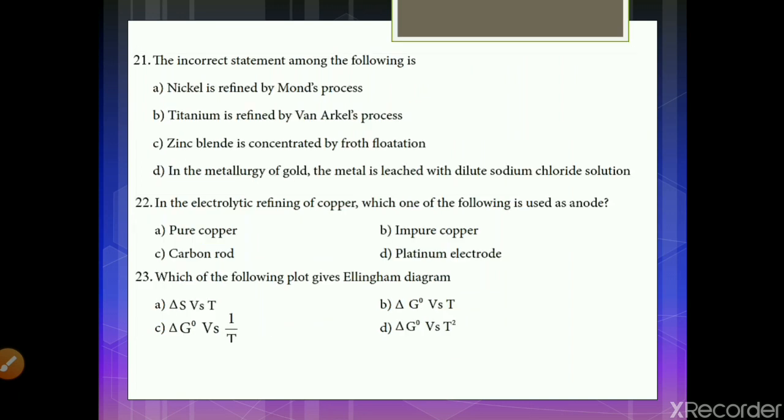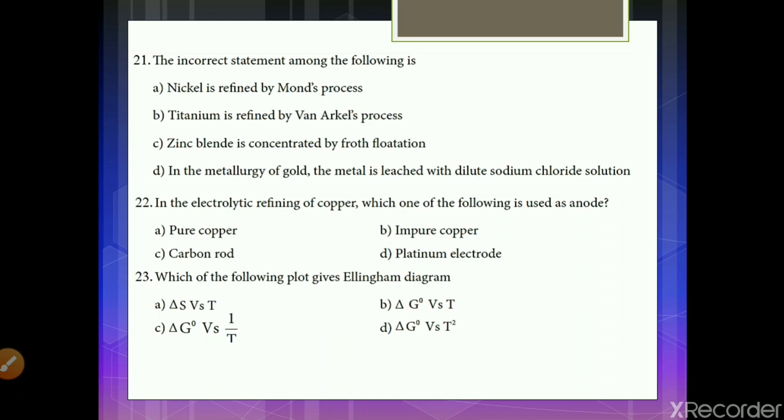Next question. The incorrect statement among the following is: nickel is refined by Mond process. Obviously it is. Titanium is refined by Van Arkel's process. Yes, of course, Van Arkel process involves titanium and zirconium. Zinc blende is concentrated by froth flotation. No doubt in that, because zinc blende is ZnS and froth flotation involves sulfide concentration. And the option should be D. In the metallurgy of gold, the metal is leached with dilute sodium chloride. It is not so. In the metallurgy of gold, the metal is not leached with dilute sodium chloride, but with sodium cyanide.